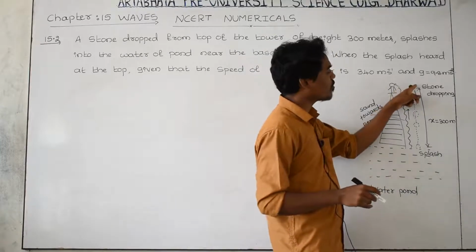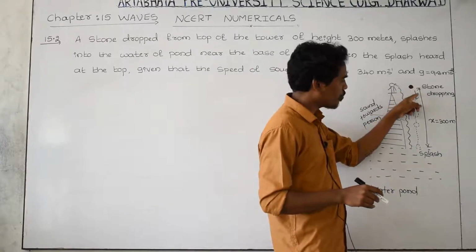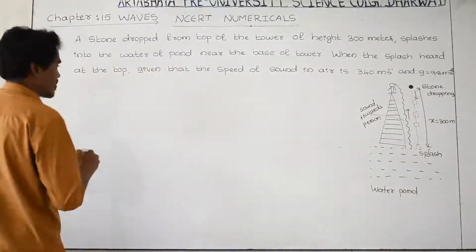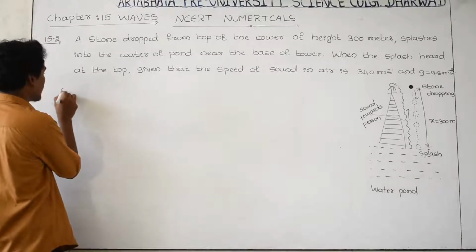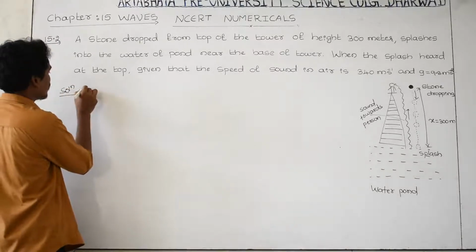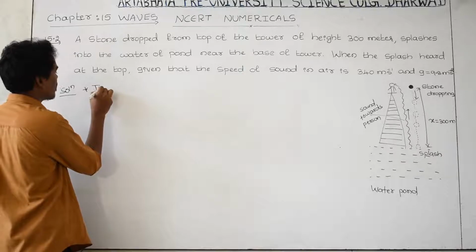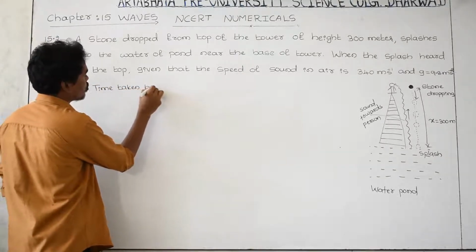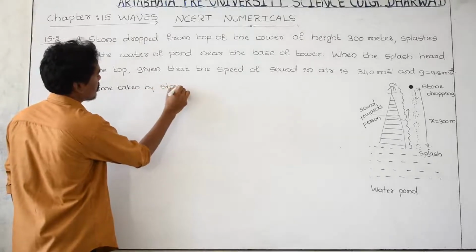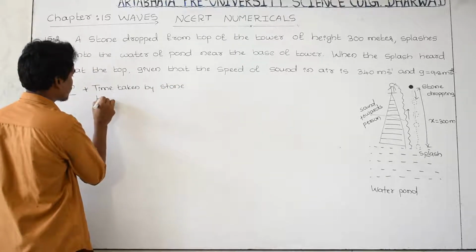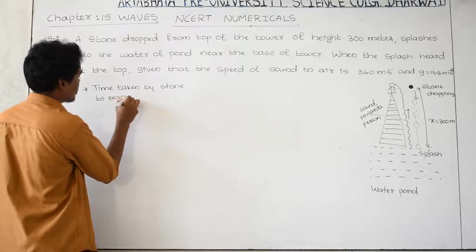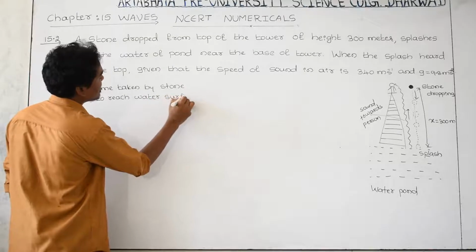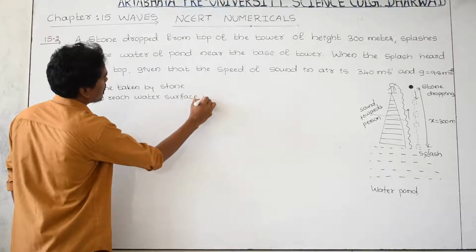When the stone is moving from this height, the stone is moving in a straight line, therefore you know very well a straight line equation. First we need to find out the time taken by the stone to reach the water surface. I am taking it as t1, that is t1.